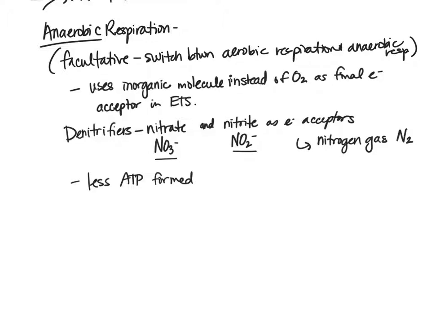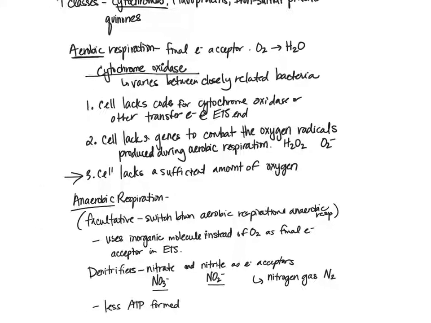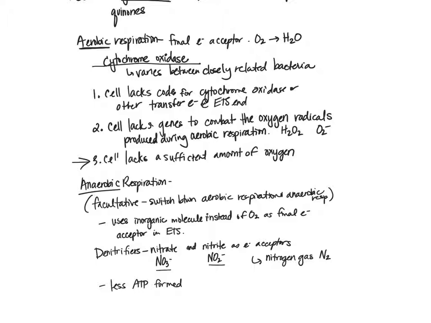So one thing that I do want to clarify, we're going to move on to chapter 8.4 in another video. However, I want to mention this to be clear between aerobic respiration and anaerobic respiration, because the difference there is just that the molecule at the end, that final electron acceptor, is either oxygen or it's not. It doesn't say specifically in anaerobic respiration what that molecule is.